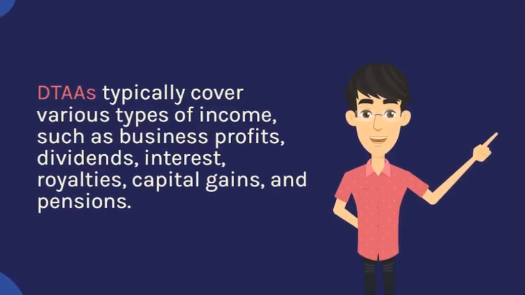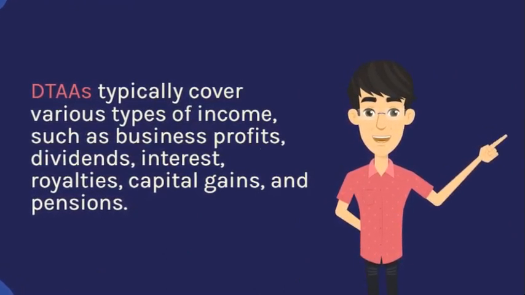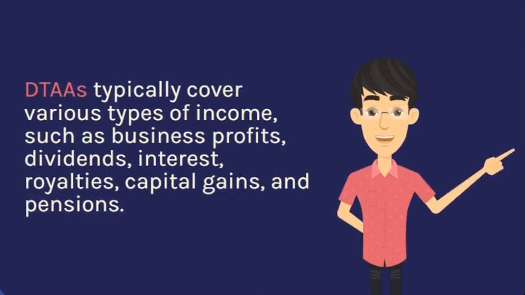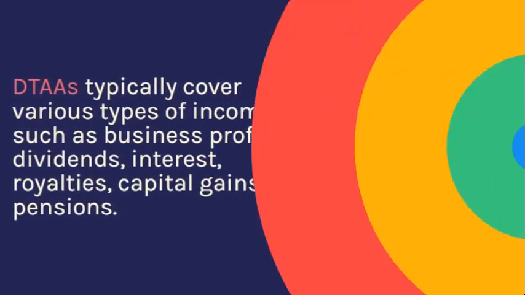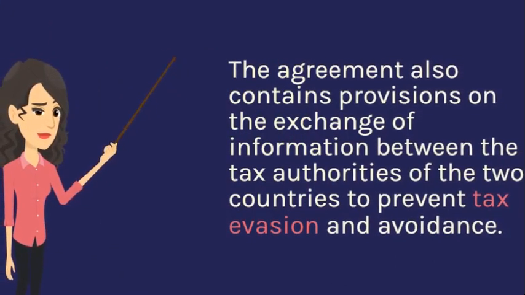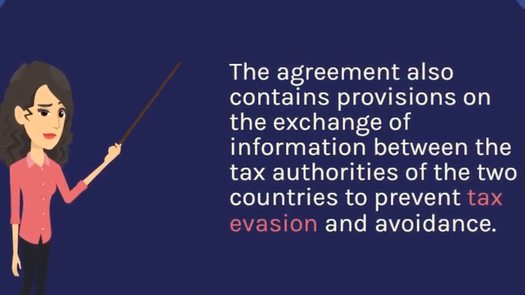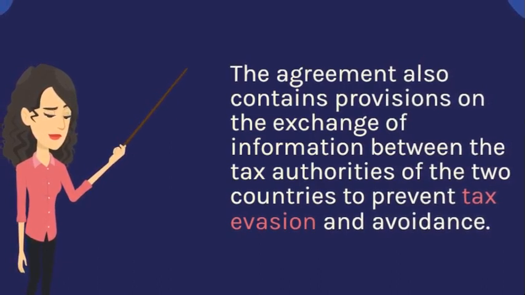DTAA typically covers various types of income, such as business profits, dividends, interest, royalties, capital gains, and pensions. The agreement also contains provisions on the exchange of information between the tax authorities of the two countries to prevent tax evasion and avoidance.